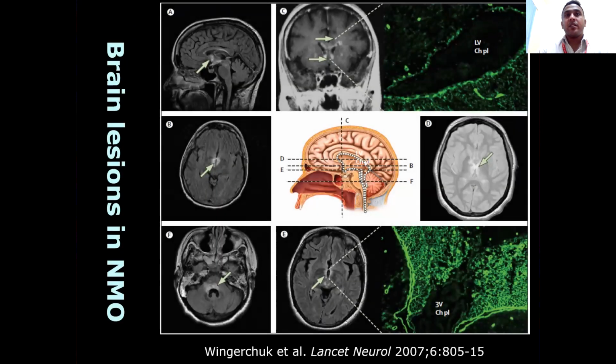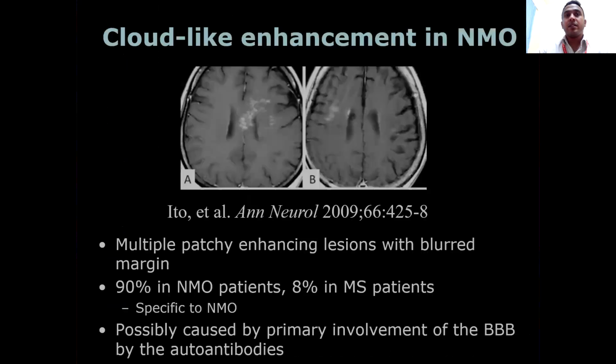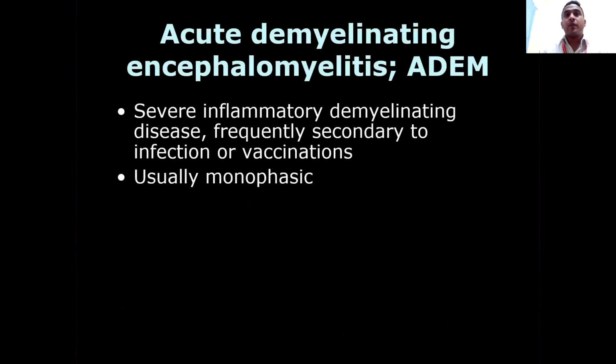So, brain lesions in NMO, what do we see? Cloud-like enhancement in NMO: multiple patchy enhancing lesions with blurred margins are seen, usually central, in the periventricular regions. This is seen in 90% of NMO patients and 8% of MS patients, so it is specific to NMO. These patchy lesions with blurred margins are possibly caused by primary involvement of the blood-brain barrier by the autoantibodies.